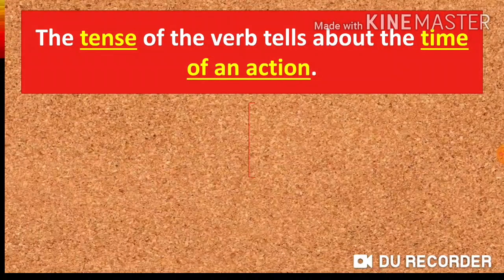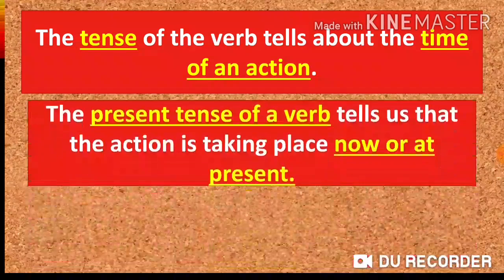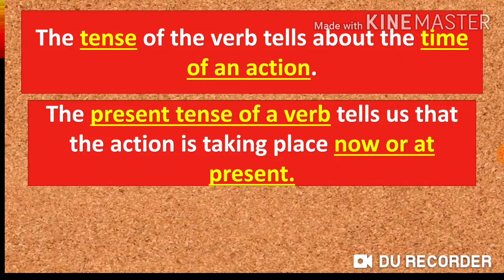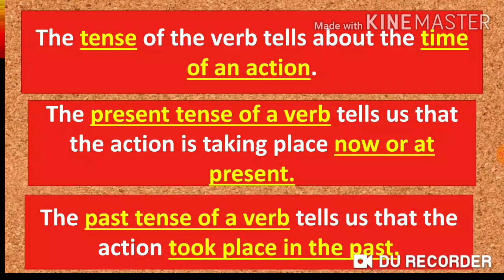Children, the tense of the verb tells about the time of an action. The present tense of a verb tells us that the action is taking place now or at present. And the past tense of a verb tells us that the action took place in the past.